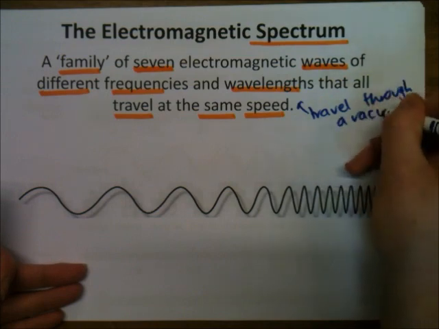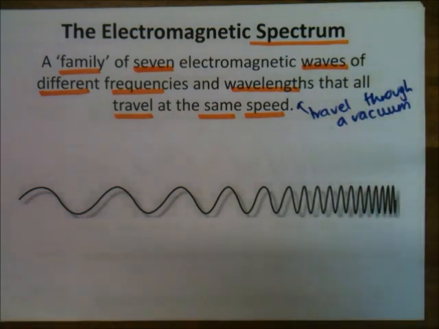They're all made of basically the same thing, photons, which we'll go into in a second, but they're all to do with the fluctuation of electric and magnetic fields, so the movement of electromagnetic fields. So that's why they're all called a family, because they're all made of basically the same things.